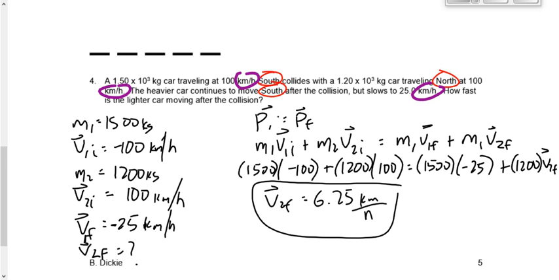Yep, Daniel? I'm confused as to when to use MT, VF, and when to separate them. Okay, when do we use MT and when do we separate them as M1 and M2? Whenever we have an object, before or after, we have to have an MV term for it.